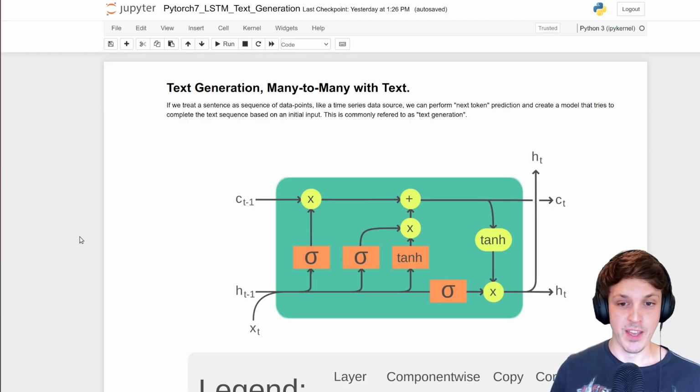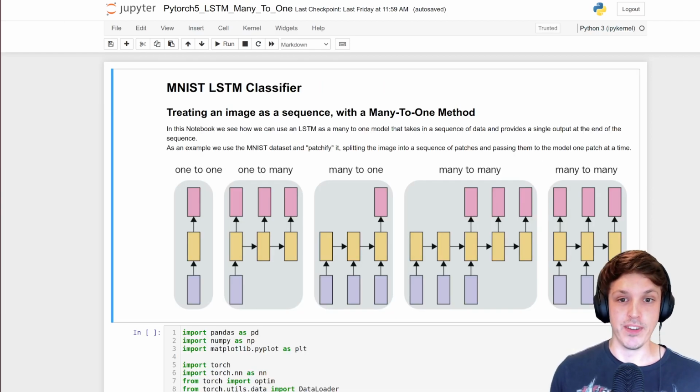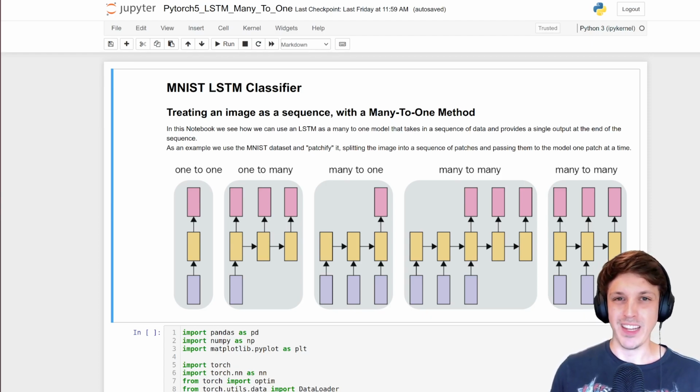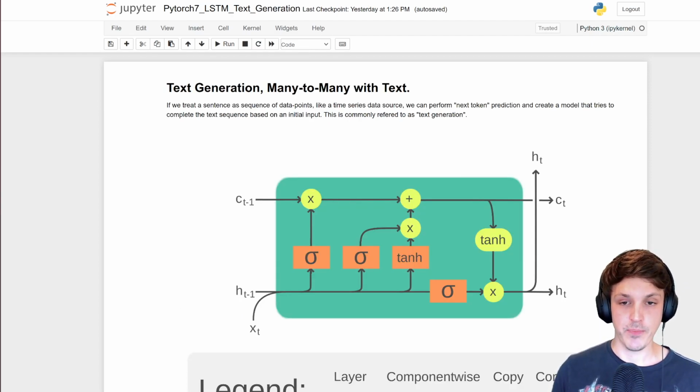So as I mentioned, we're pretty much going to do the same thing we did with that next day weather prediction. We're going to do a many-to-many prediction. We're going to input a token, try and predict the next token, but we're not going to feed the predictions back in. We're just going to always use the ground truth, and we covered that in those previous videos.